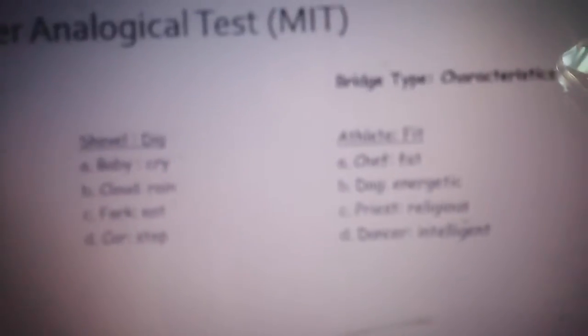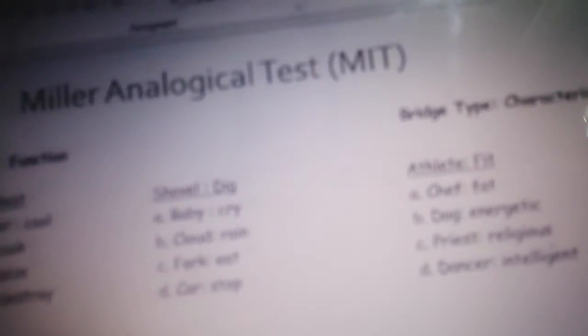Now this next question has the bridging type of characteristic. Athlete is fit. The choices are A, chef is fat. No, that's just stereotyping. B, dog is energetic. Well, not always. C, priest religious. Well, that's plausible. D, dancer intelligent. The most plausible answer here is C, because a priest is required to be a religious person before he could even become a priest.